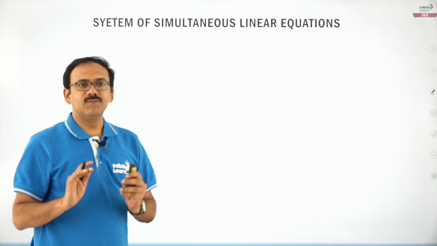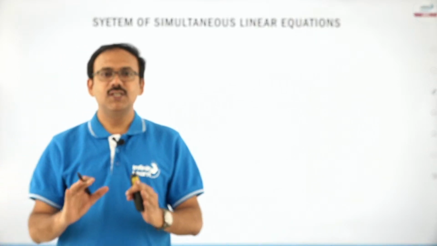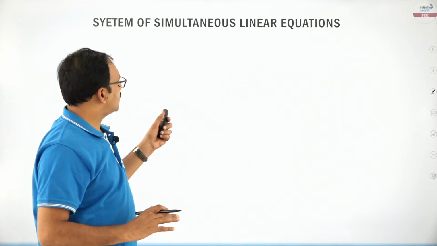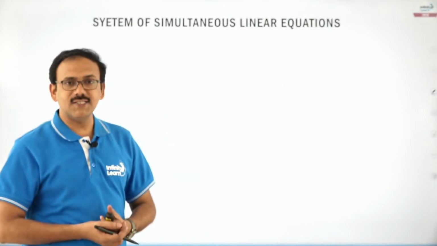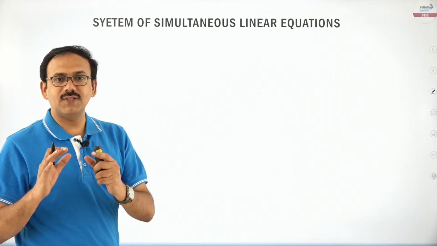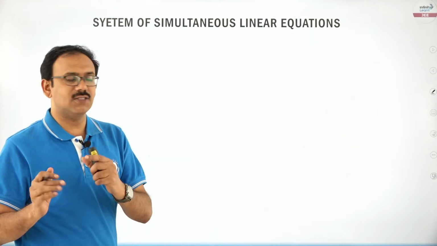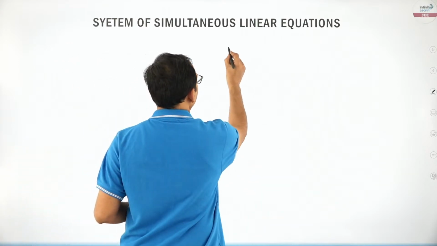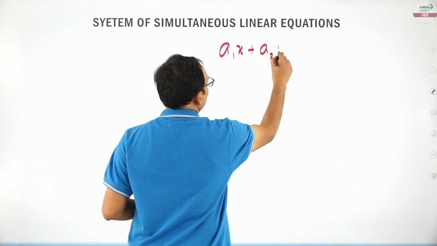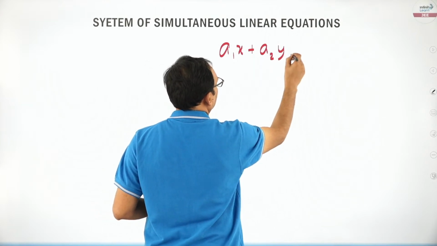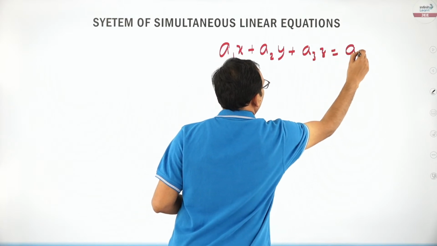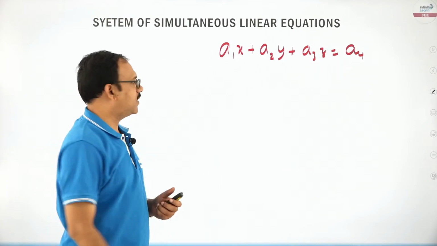Next, fine. This is the prerequisite point to enter the main topic. So simultaneous system of linear equations, what does it mean? Here you will be given a system of 3 linear equations in 3 variables, maybe like you see a1x plus a2y plus a3z is equal to a4, one equation.